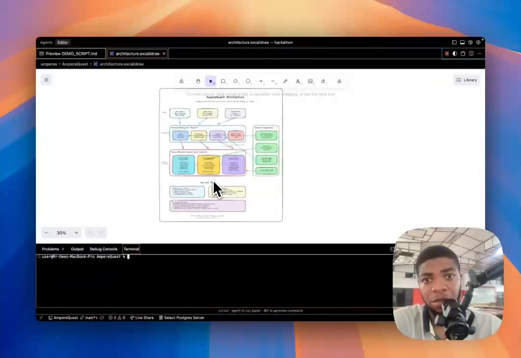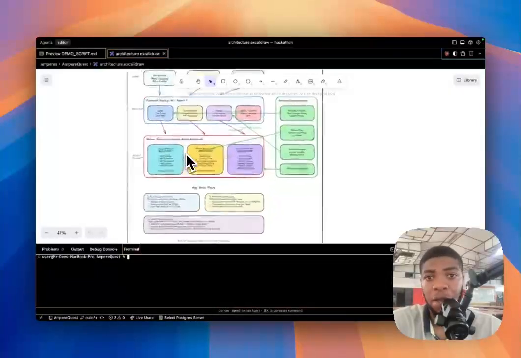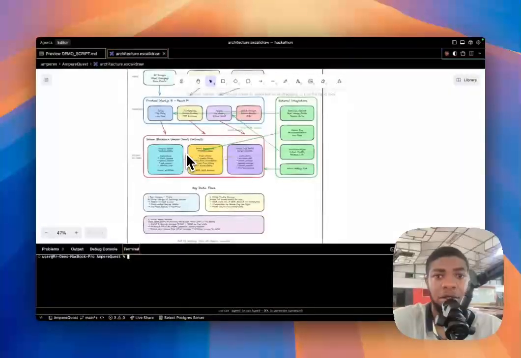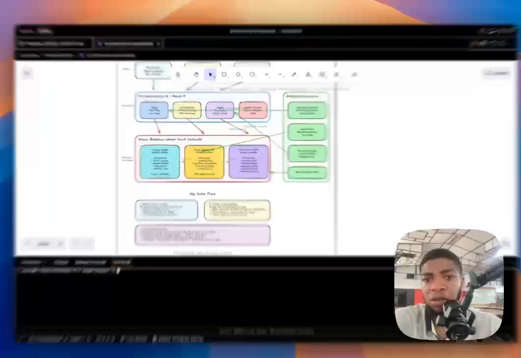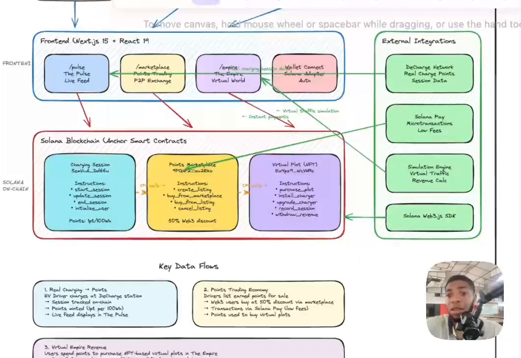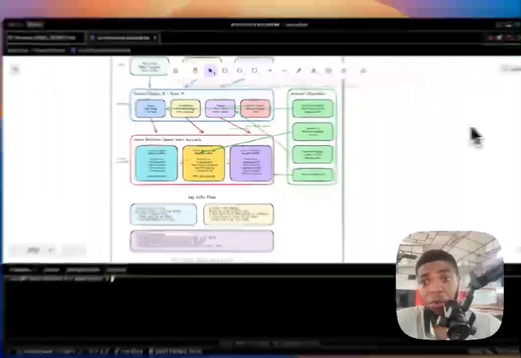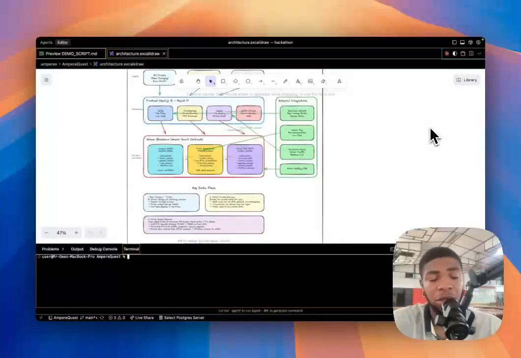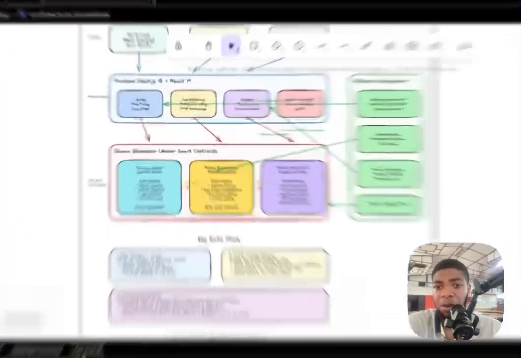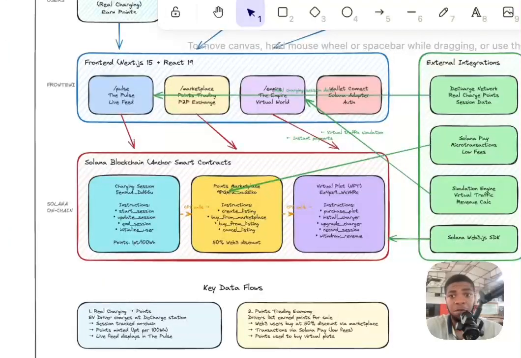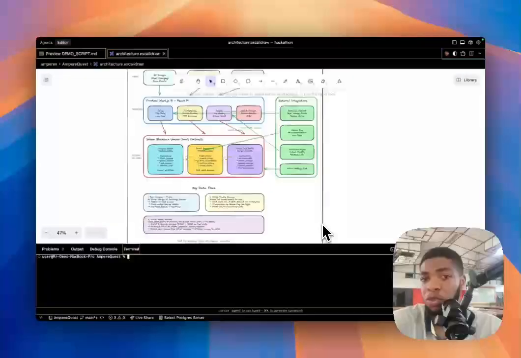Before I go in, let me start with a massive economic opportunity that's being wasted right now. Millions of EV drivers charge their vehicles every day. Billions of kilowatts of energy is consumed, but they earn nothing for this sustainable behavior. Zero rewards, zero recognition, and zero incentive. On the flip side, we have millions of Web3 users who want to participate in the green energy economy. They want exposure to EV infrastructure, they want to support sustainability, but they have no way to get involved unless they physically own a charging station. Between these groups, there's complete disconnect.